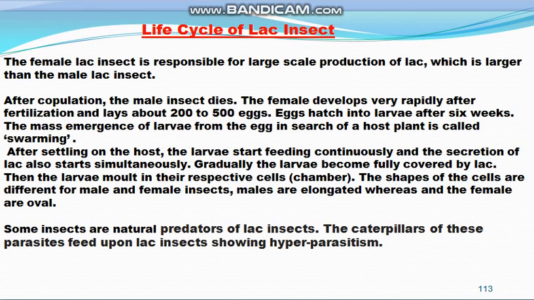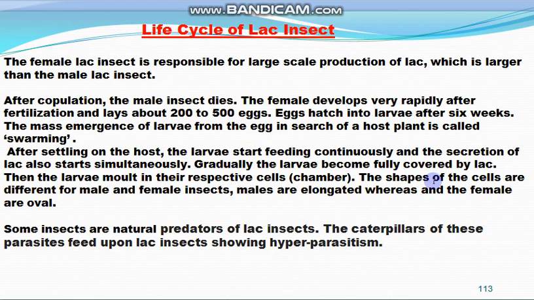They feed continuously on the host plant and secrete lac continuously, and gradually the larva covers its whole body with the lac. So lac is on the outside and the body of the larva is inside, surrounded by the lac.